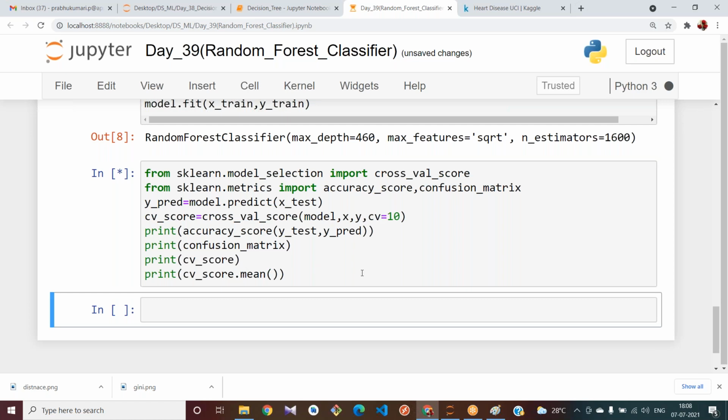Let me run this one again so that we get the values.